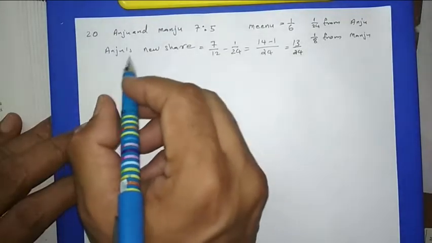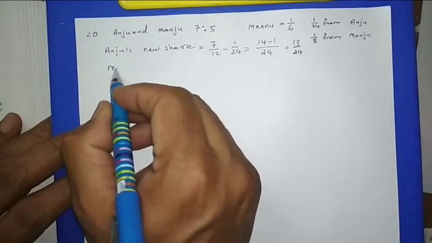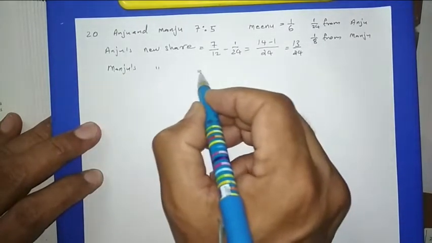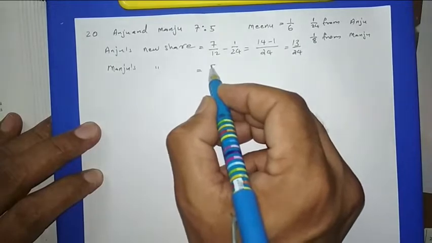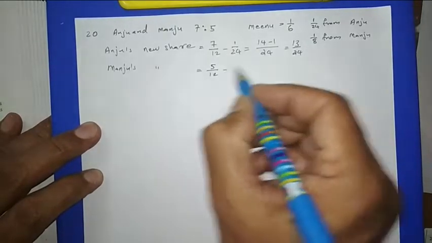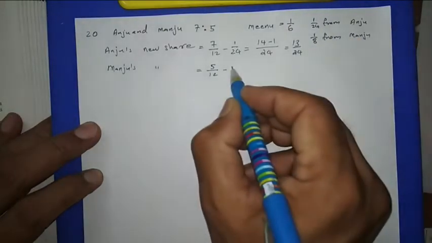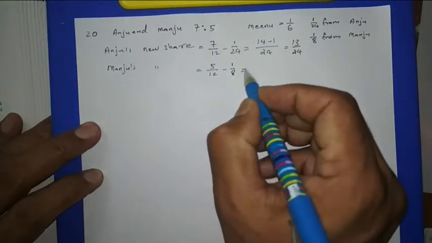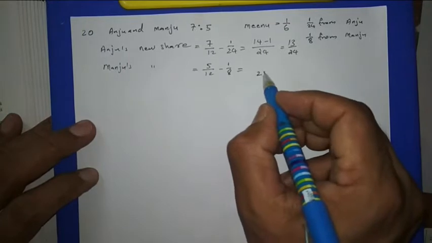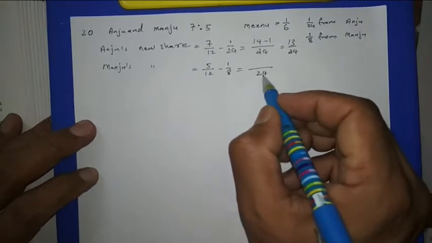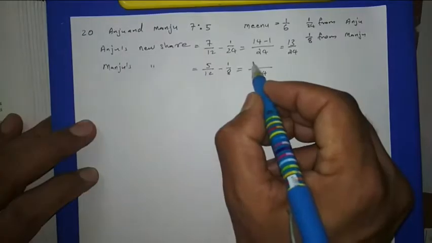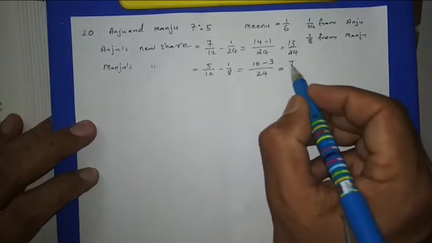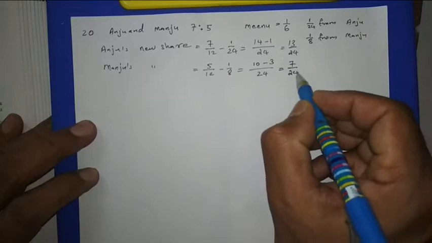Then after Anju, next one is Manju. Manju's new share will be: old share of Manju is 5/12 minus how much Manju is giving, 1/8. So we can take the LCM 24. Then here this will be 10, then here 3 will come. Then it is coming 7/24.